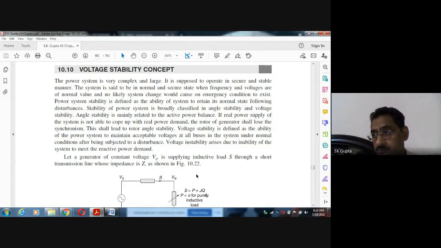And when the system is not able to meet the demand, you know who is creating the demand: the load. Demand comes from the load. It may be reactive power demand or active power demand, and any such demand may be more than the supply. But who supplies the reactive power? Reactive power is controlled through the excitation, as well as supplied by other sources. Other than the excitation, do you know from where the reactive power comes?